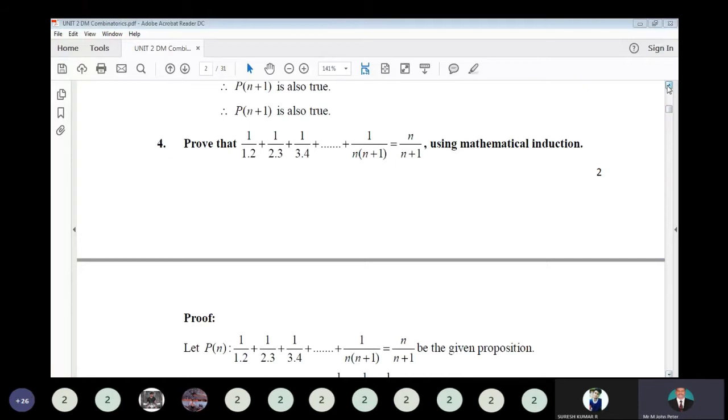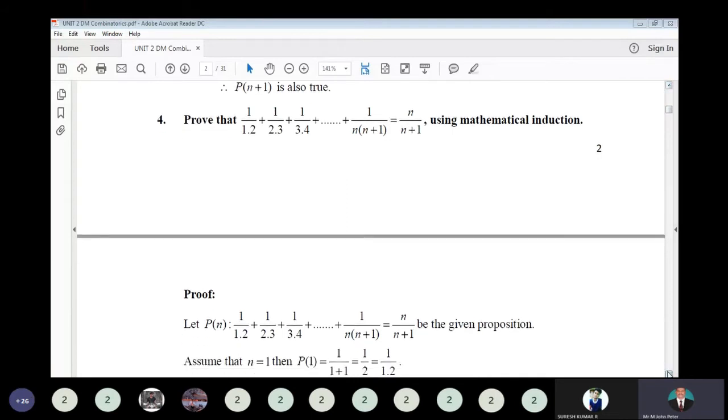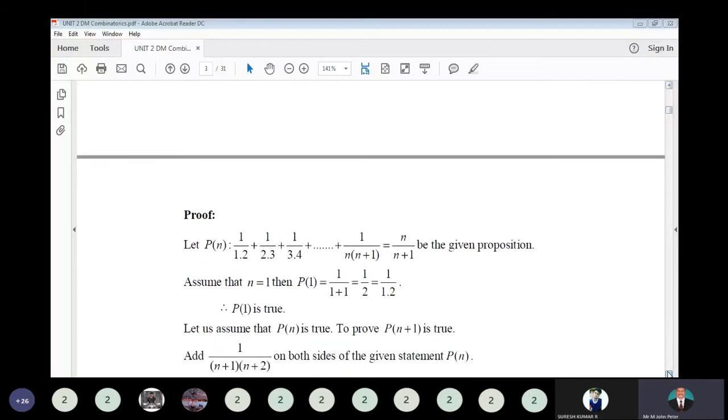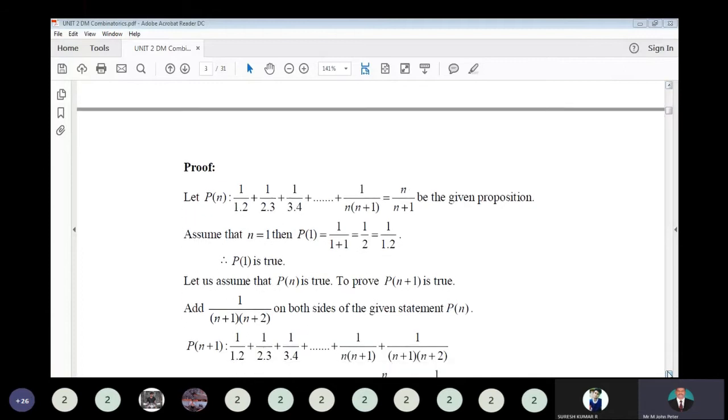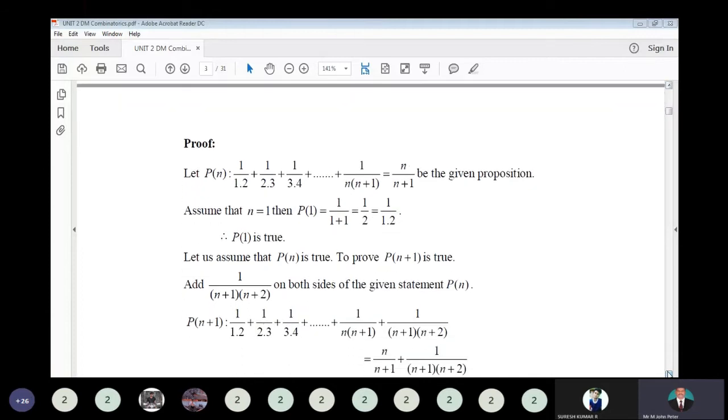Prove that 1 divided by 1 into 2 plus 1 divided by 2 into 3 plus 1 divided by 3 into 4 plus and so on, 1 divided by n into n plus 1, is equal to n divided by n plus 1. Prove it by mathematical induction. So p of n is equal to 1 divided by 1 into 2 plus 1 divided by 2 into 3 plus 1 divided by 3 into 4 plus and so on, 1 divided by n into n plus 1, that's equal to n divided by n plus 1, is the given proposition.